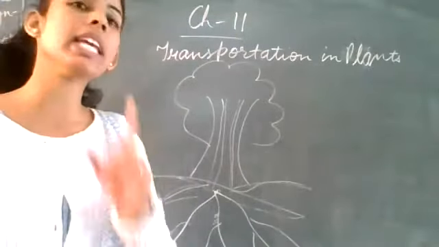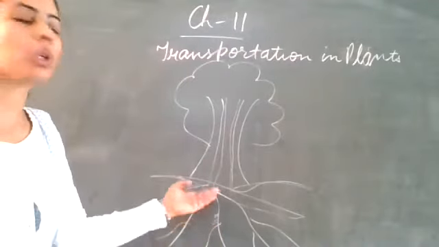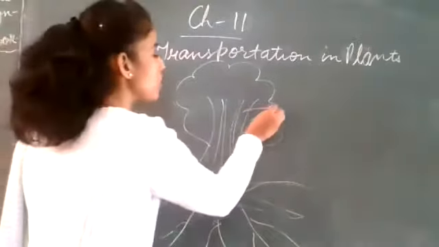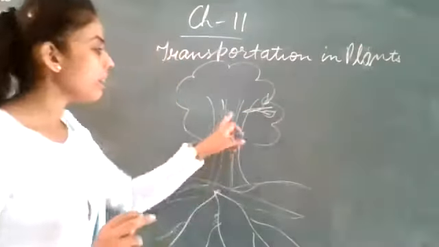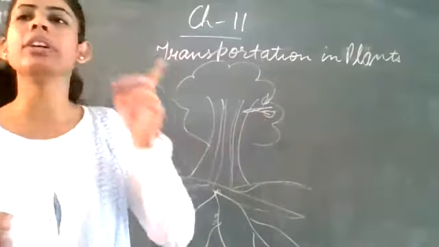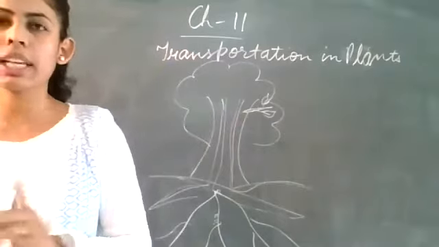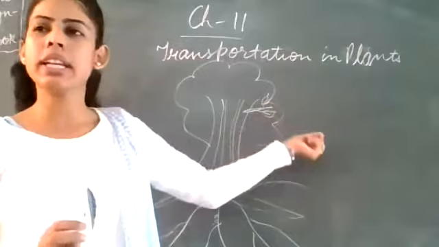So what will happen? The roots will absorb the water and minerals from the soil. Then it will get transferred to the leaves. For example, I am just drawing a branch and it is having leaves. Okay? And it will get transported to the leaves with the help of stem and branches. Clear? Root से कहाँ पे जाएगा? Stem पे, stem से branches से leaves पे.